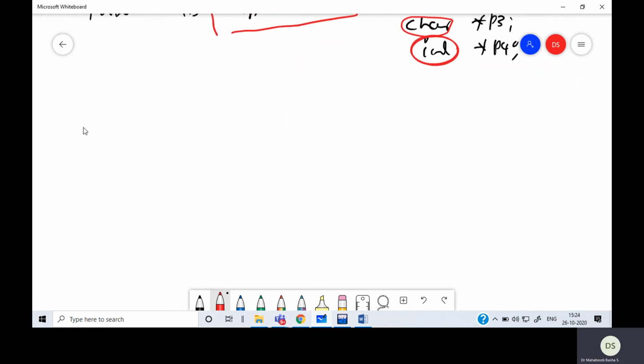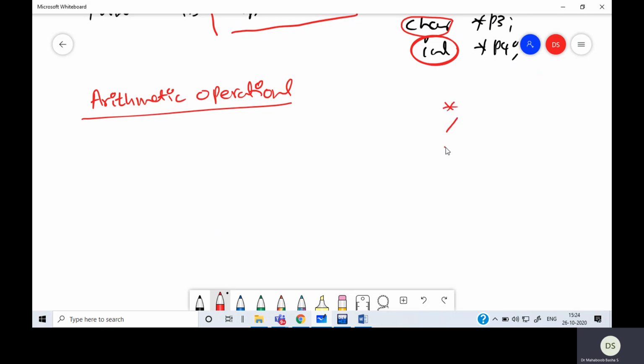Next is pointer arithmetic operations. Normally there are several arithmetic operations that we can perform, like we can multiply, divide, add, subtract, increment, and decrement.